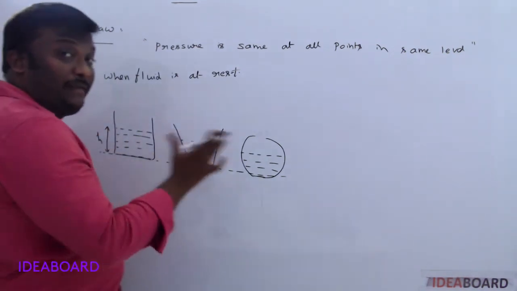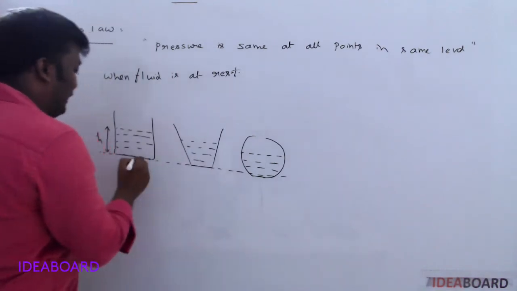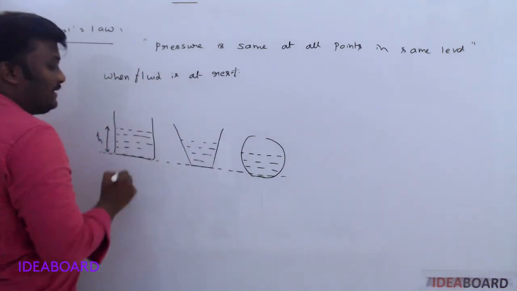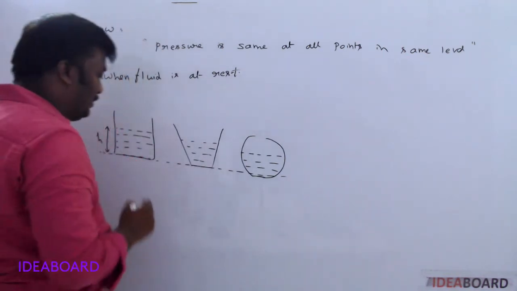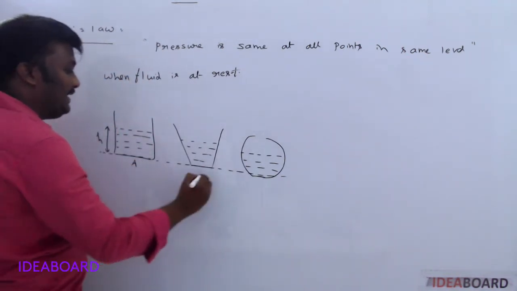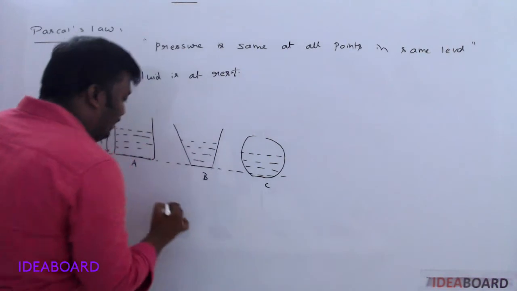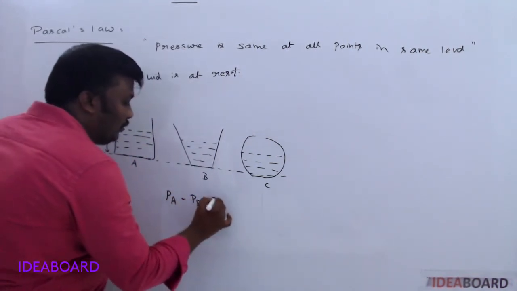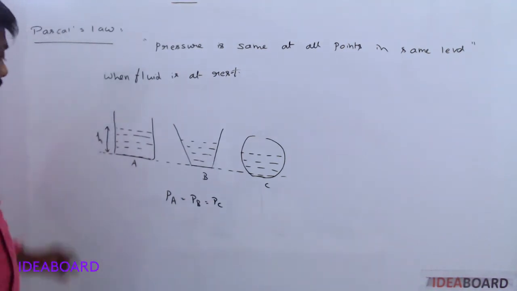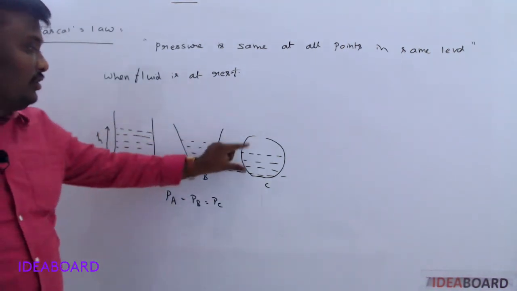So what is the pressure at the base of each vessel? Suppose these are A, B and C, then PA is equal to PB is equal to PC, because all are at the same height h.